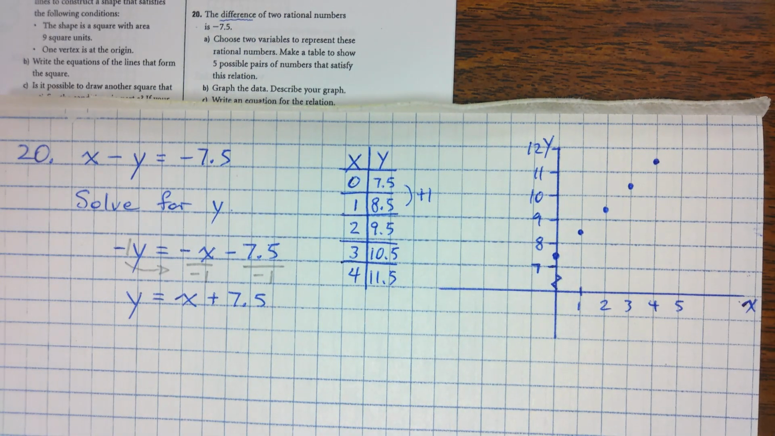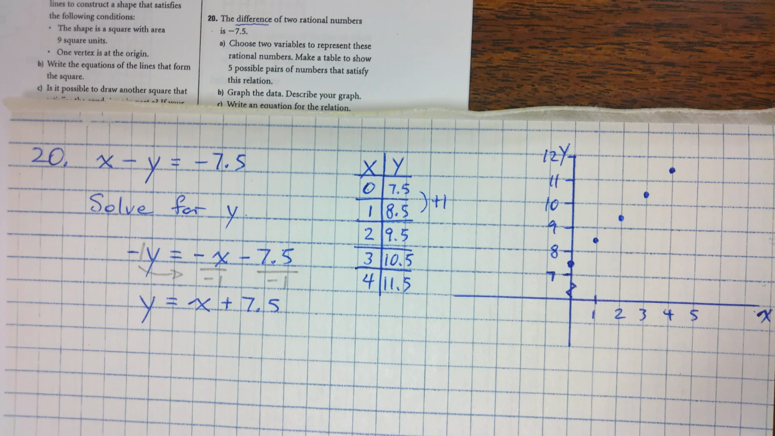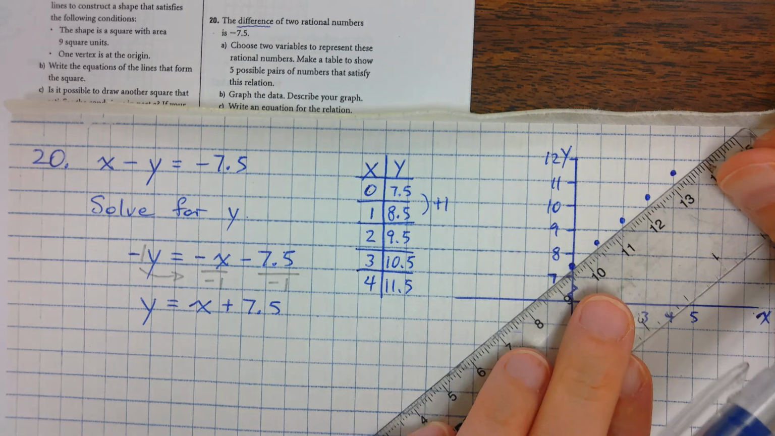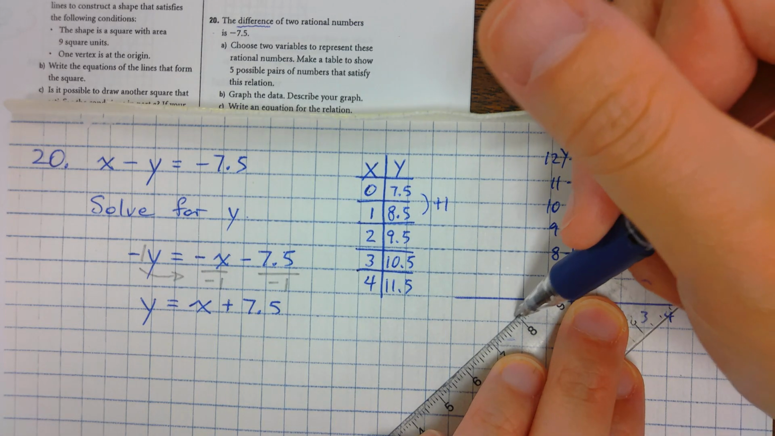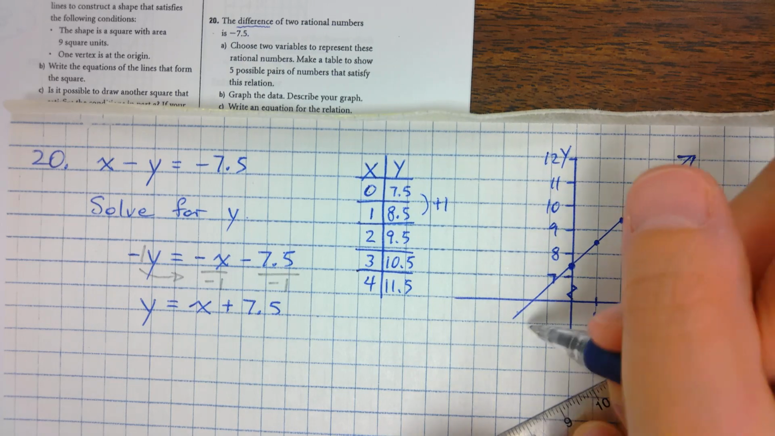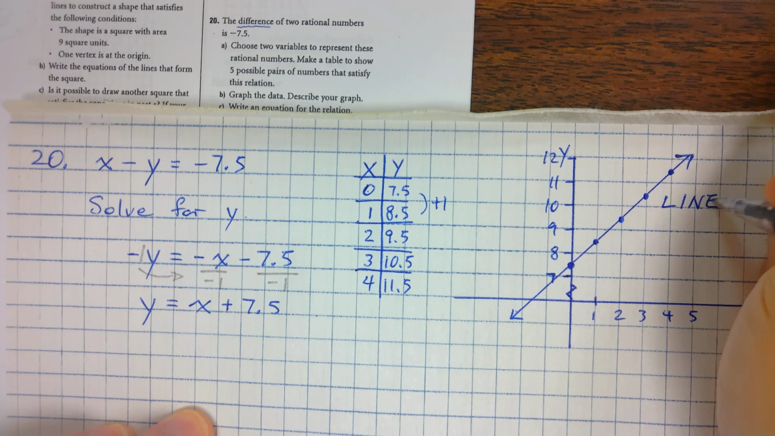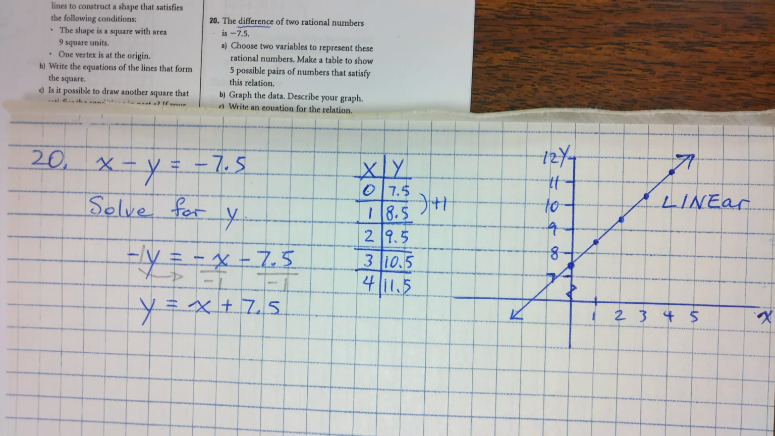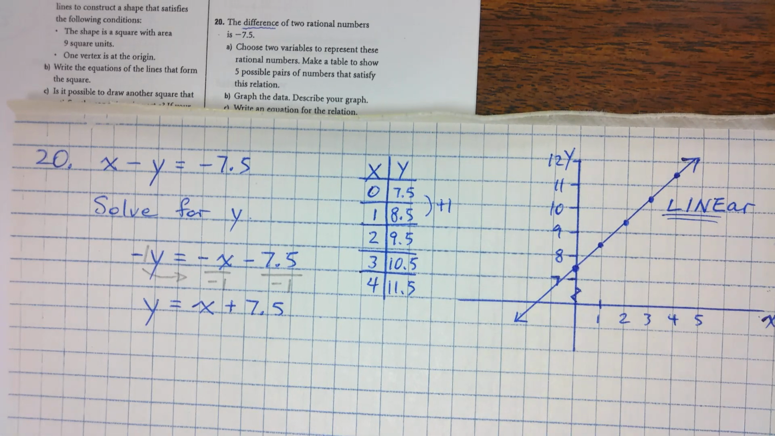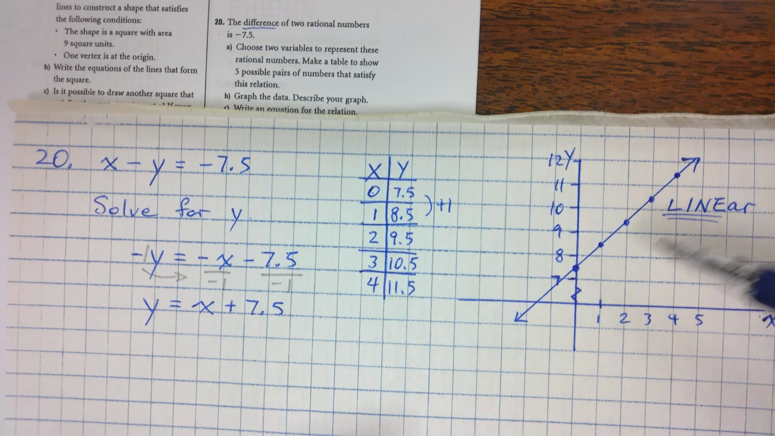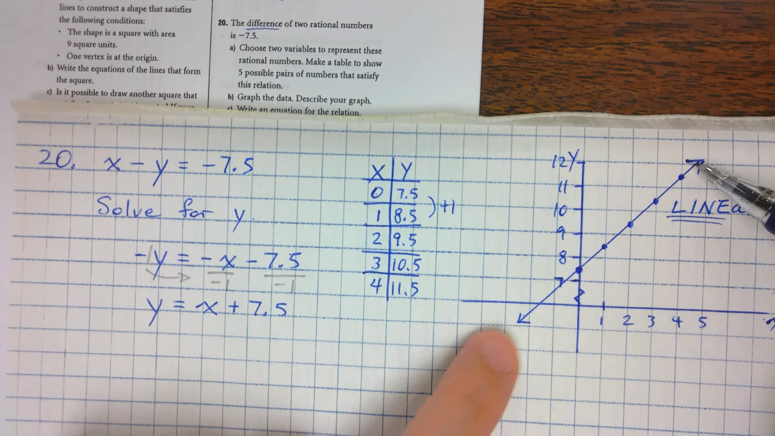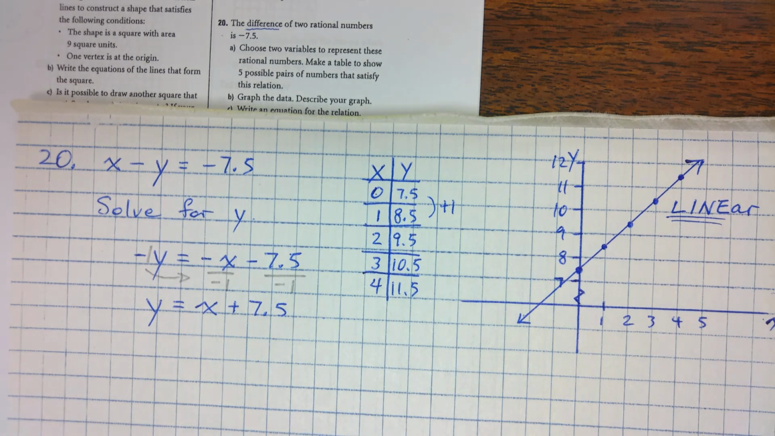When I line it up, what should I get? When I draw it, I should get a straight line. Since it's a straight line, is this linear or non-linear? Linear, right? You see the word line and the word linear, so this is a linear relation. When you draw your line, it does extend past both ends with an arrow because your line does go on forever. It doesn't only stop between 0 and 4.